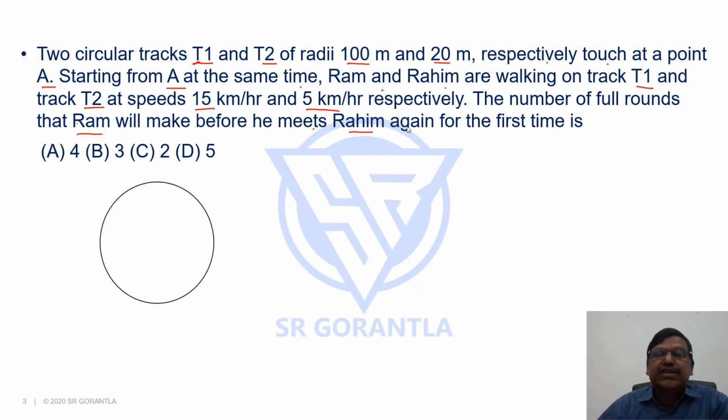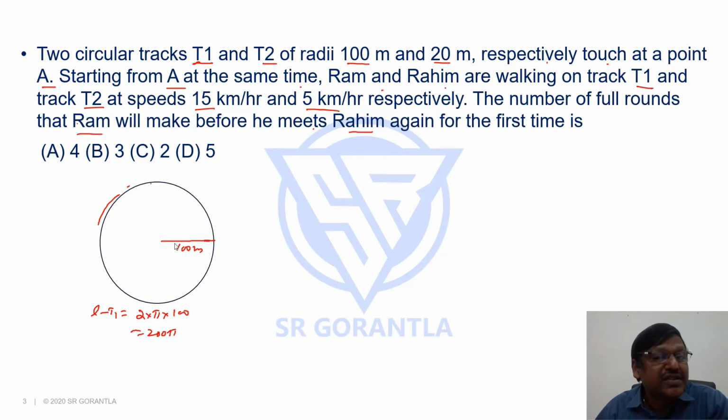So the first track is of 100 meters radius. But what will be the length of this track? The length of this track is nothing but the total boundary, that is the circumference. So the length of this track T1 is going to be 2 pi r, 2 into pi into radius 100 meters. So it is 200 pi is the length of this track because the radius is 100.